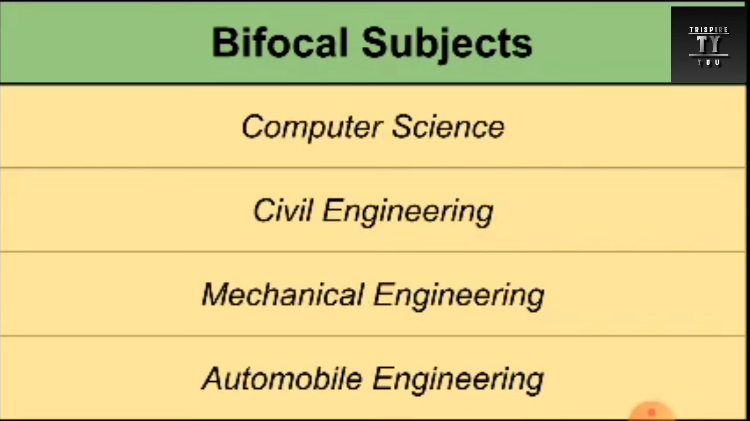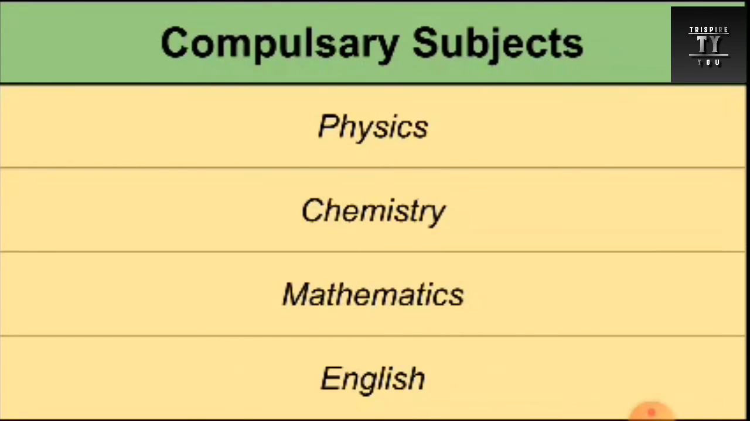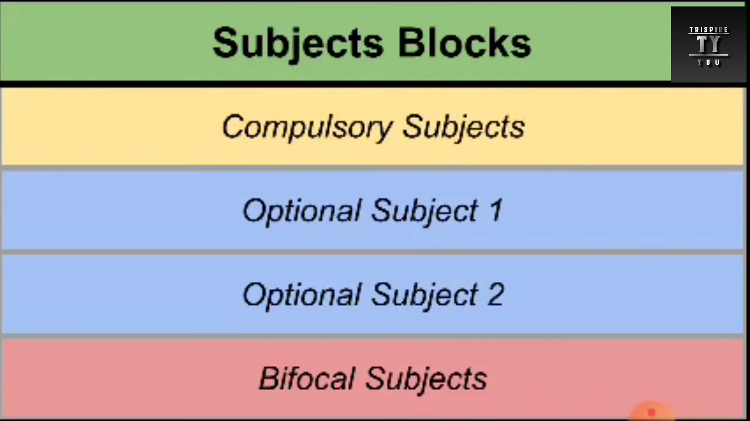If someone wants to be a computer engineer, he can choose computer science. For a civil engineer, he can choose civil engineering. For mechanical, we have mechanical engineering, and of course automobile engineering for the automobile engineer. So if you have decided which engineer you want to become, you can choose the matching bifocal subject, but it depends on the college. Some colleges are bifocal and some are not, and only bifocal colleges can give the bifocal subject. So firstly, get information about the college you are going to choose: is it bifocal or not?